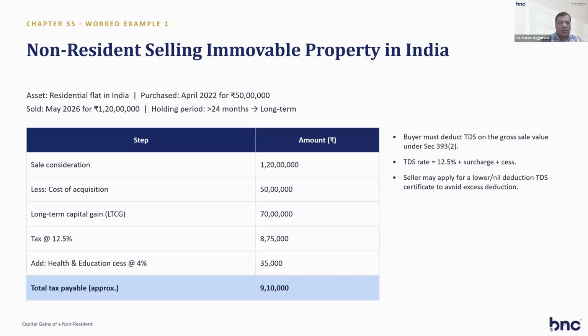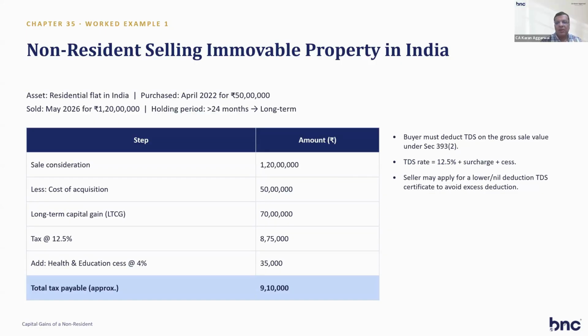So now it is very easy for a non-resident to compute his tax for long-term capital gain on selling of immovable properties. I have given an example on this slide. Residential flat in India, purchased April 2022 for 50 lakh, sold in May 2026 for 1 crore 20 lakhs. So the holding period is more than 24 months, that's why it is long term. Sale consideration 1 crore 20 lakh, cost of acquisition 50 lakh, long term capital gain is 70 lakh. Tax at 12.5% is 8 lakh 75,000, cess at 4% is 35,000. Total tax is 9 lakh 10,000.